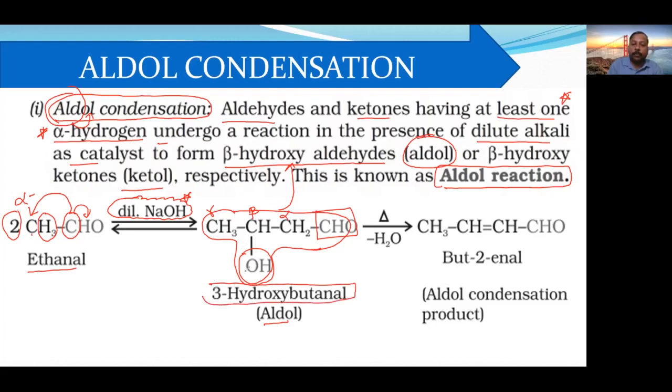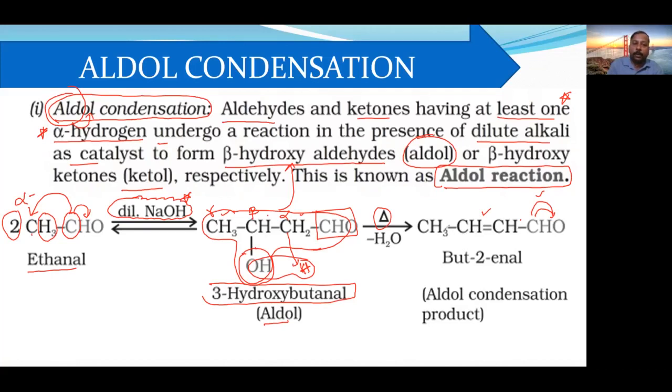Okay, so now after that, if you heat, what happens then? This OH will be removed with this hydrogen, the alpha hydrogen only. If you happen to give the advanced examinations, then they will ask why only this, why not this one. That is because they will be in conjugation. What is conjugation? See here, between them there will be a double bond. So this double bond, one sigma bond, one double bond, this is what is called a conjugation. If two pi bonds are separated by one sigma bond, then it is called a conjugation,